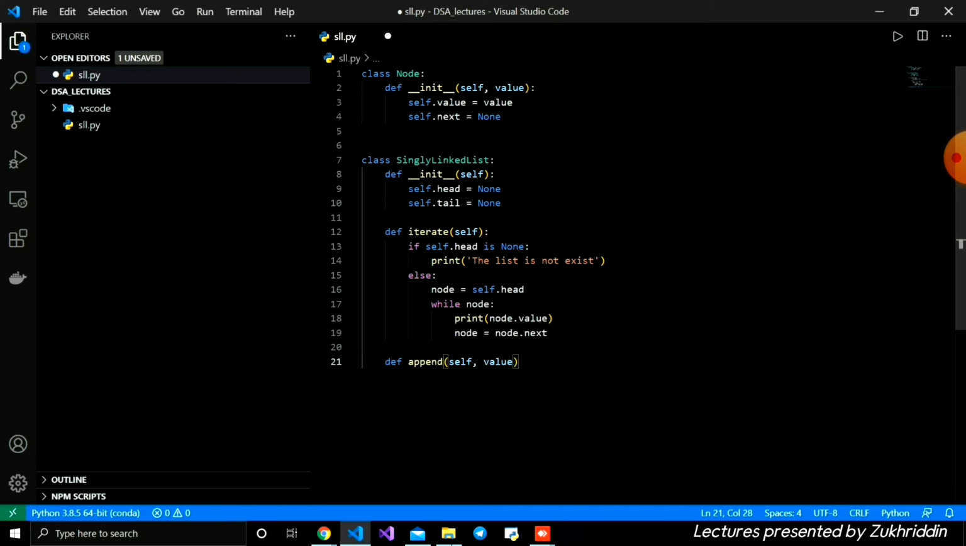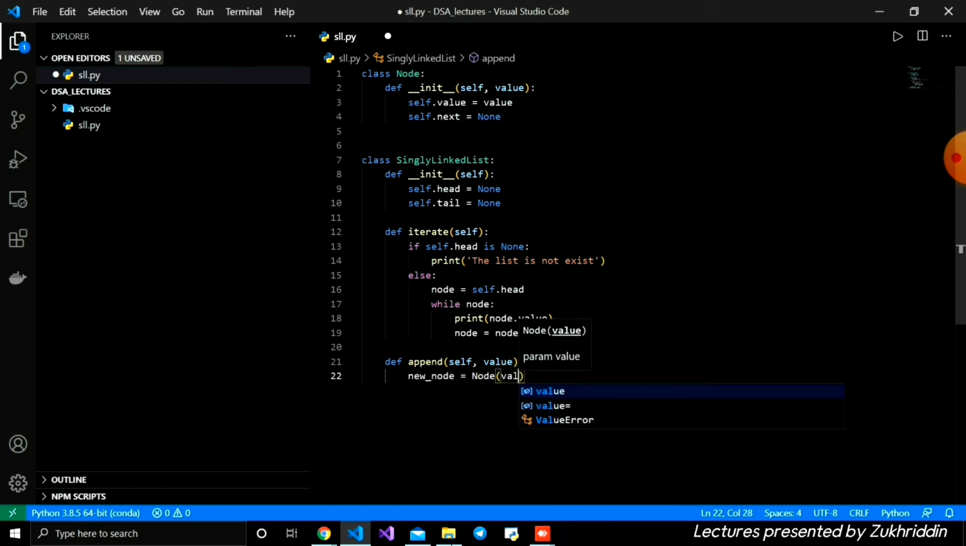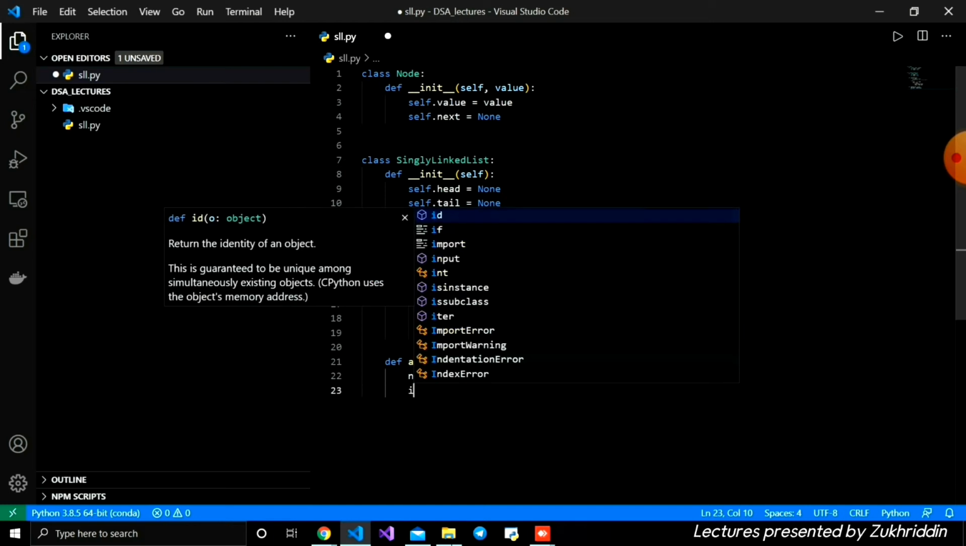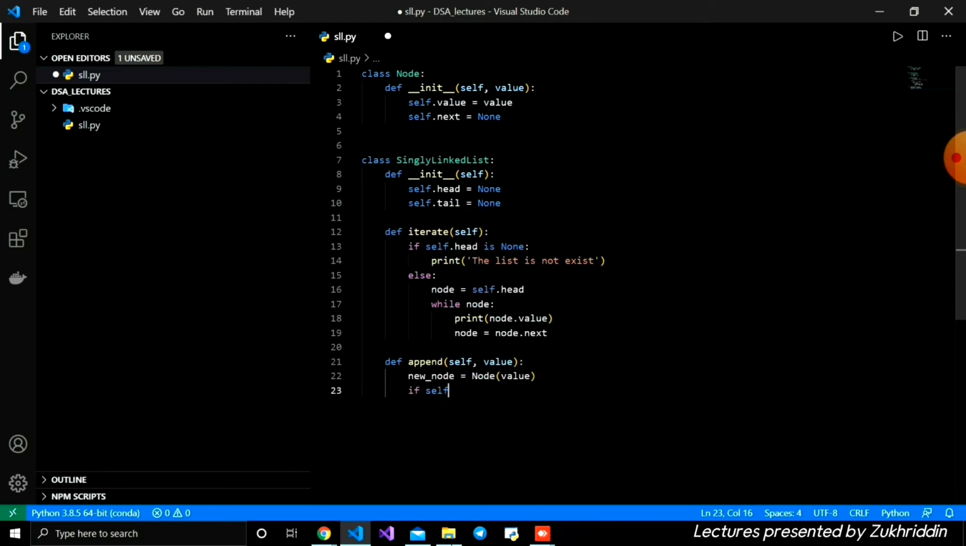And inside, firstly, we need to create an instance of node, with new_node is equal to Node, which is our class. Inside the parentheses, in the argument, I'm going to give the value. And after that, we need to check our linked list if there is a node inside or not. For that, we use if self.head is None, it means there is no node.